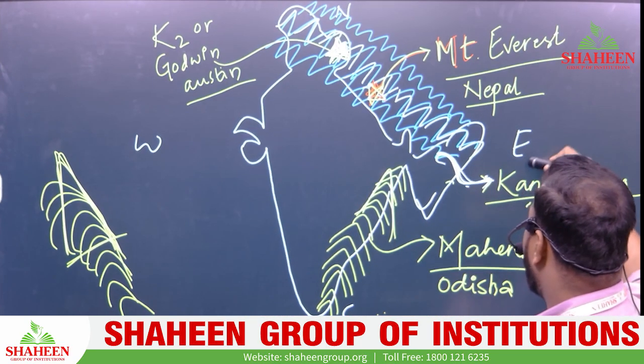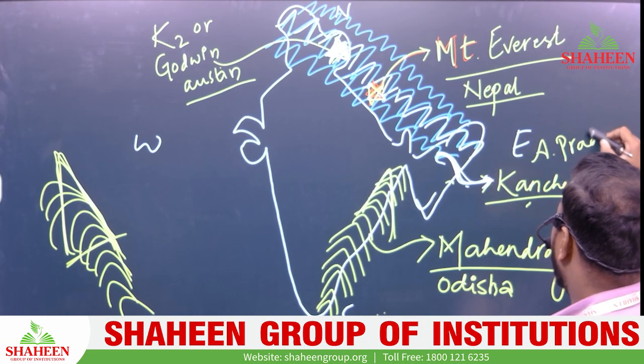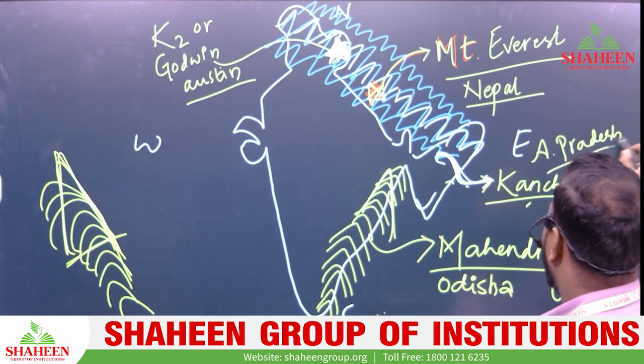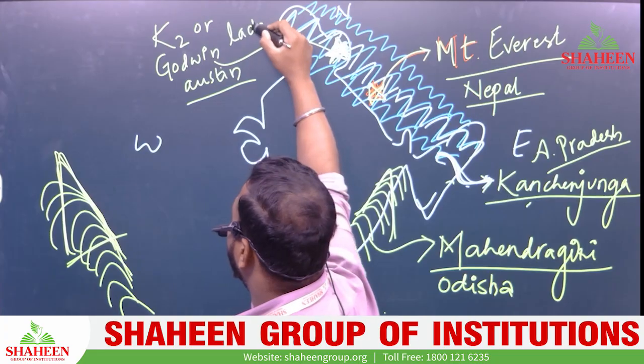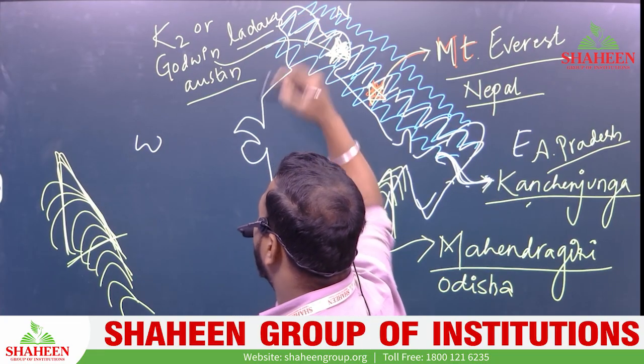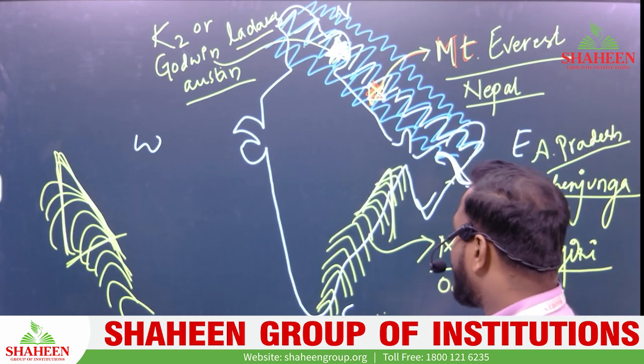Then Kanchenjunga is in Arunachal Pradesh. K2 or Godwin Austen is in Ladakh, or somewhere at the border of Himachal Pradesh.